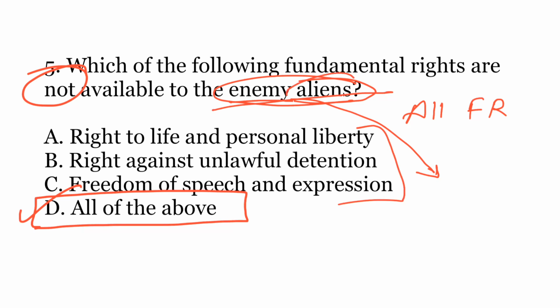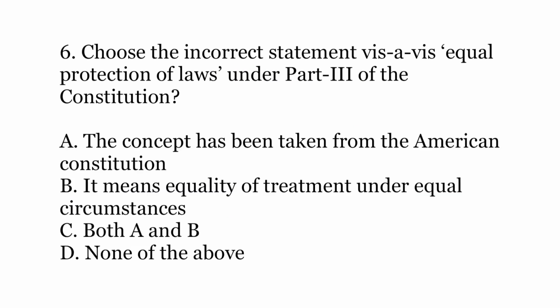As opposed to this, there are friendly aliens to whom the fundamental rights under Articles 15, 16, 19, 29 and 30 are not available. Other than that, all other fundamental rights are available. So there is a fine distinction between enemy aliens and friendly aliens, which you should not forget.